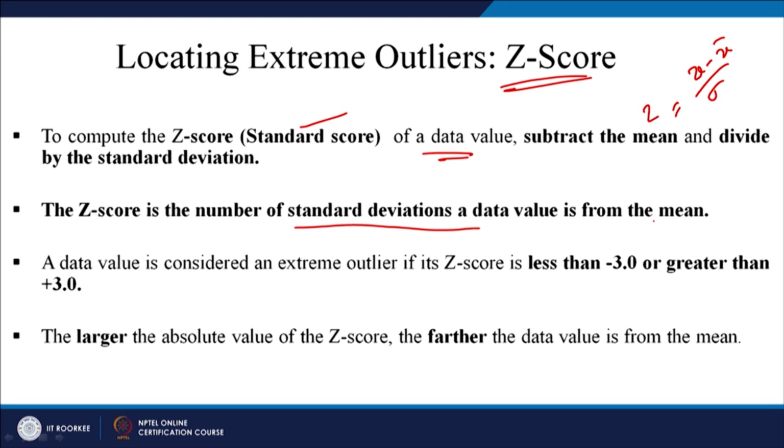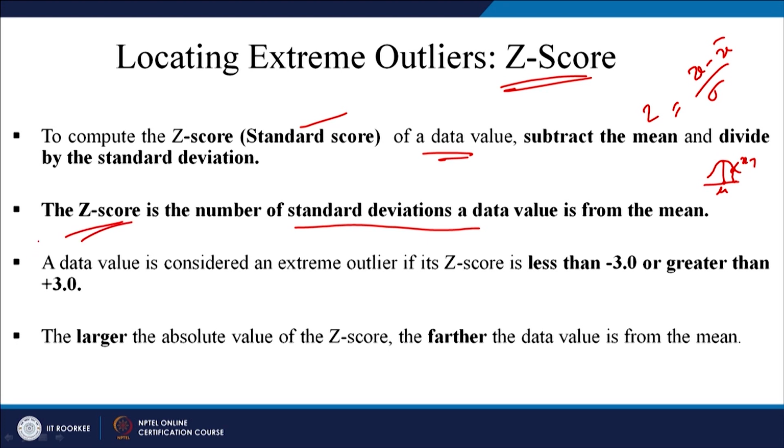So, this is your distribution, let us say this is the mean, and if I want to calculate how far a particular data point is, let us say there are 10 data points x1 to x10, and this data point is x7. How far is this from the mean? That would be calculated in terms of the Z score.